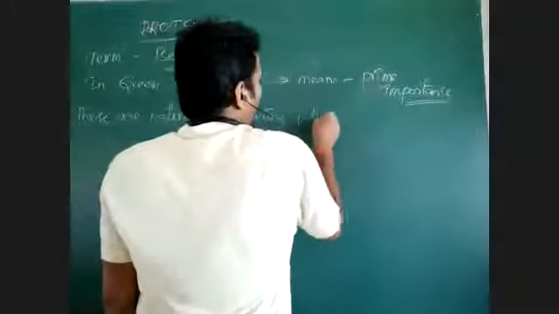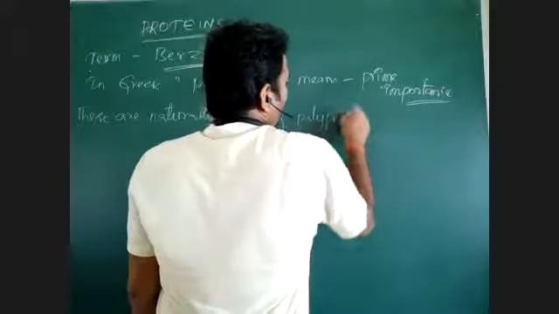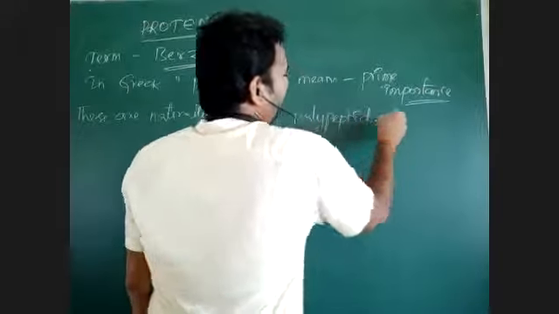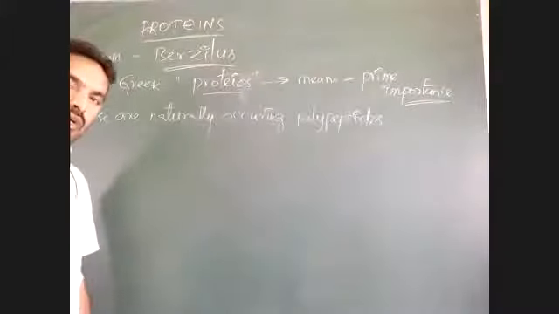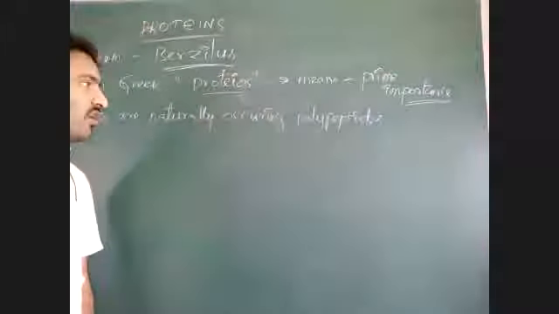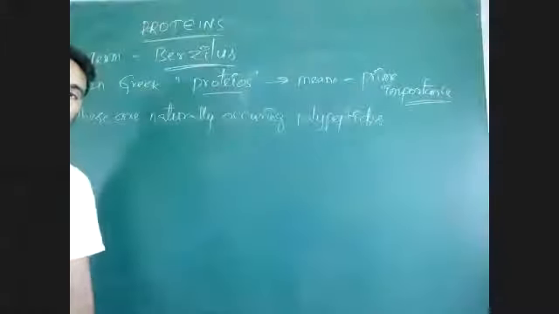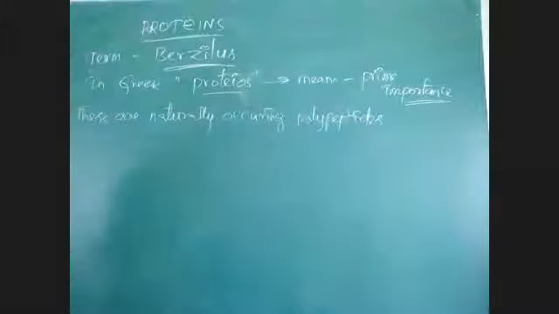Polypeptide means a more number of amino acids are there, which are joined by peptide bonds. Okay, that are called protein.